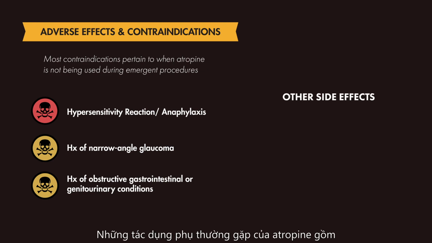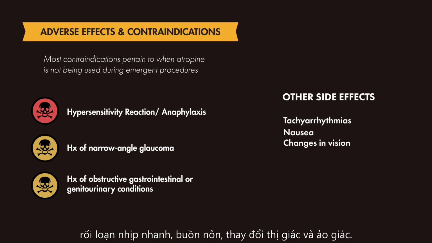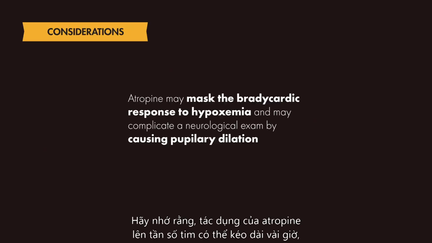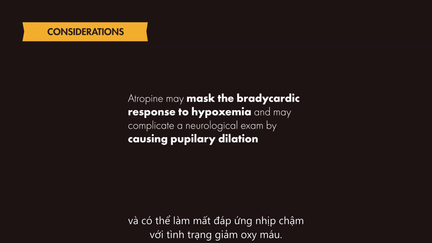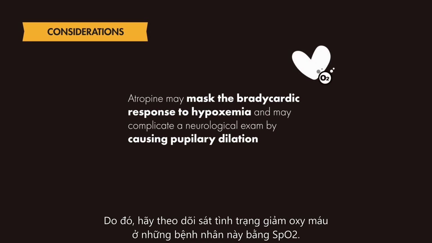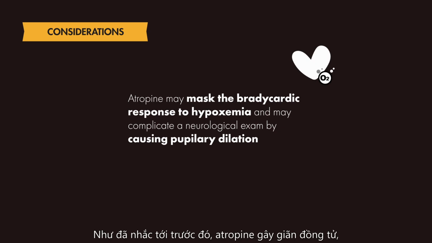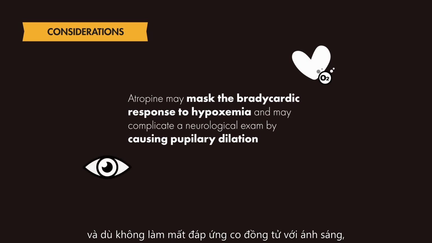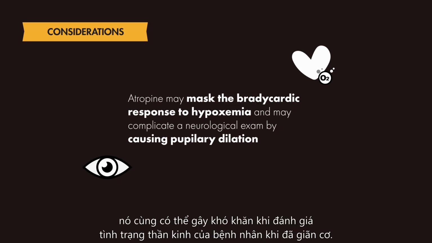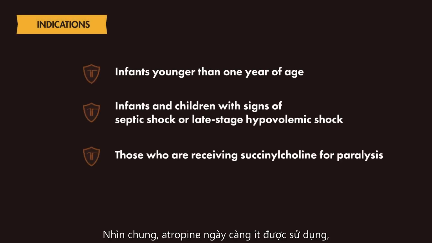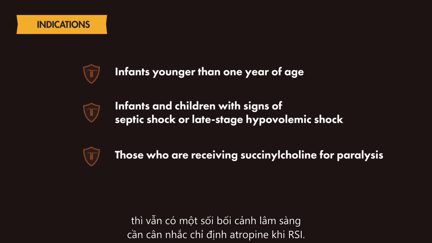Common side effects of atropine also include tachyarrhythmias, nausea, visual changes, and hallucinations. Keep in mind that the effect of atropine on heart rate may persist for several hours, and may prevent the bradycardic response to hypoxemia, so these patients should be closely monitored for hypoxia with pulse oximetry. Also, as mentioned previously, atropine dilates the pupils, although it does not eliminate pupillary constriction in response to light. This may complicate the ability to evaluate the change in neurologic status once the patient is paralyzed. Overall, atropine has been used less and less over the years, although there are still clinical situations where its use may be considered during RSI.